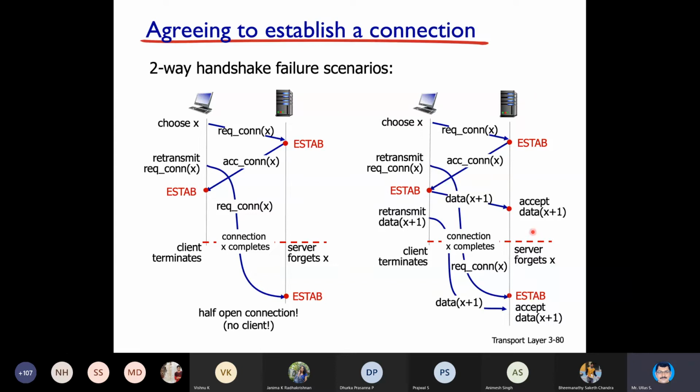Sir, you told if the size of the data is 10 bytes, the acknowledgement number would have been X plus 10. But since it is 1 byte, shouldn't it be X plus 1 acknowledgement number? It will be just X. It is usually X plus 1. Yes, you are right. Okay, sir.